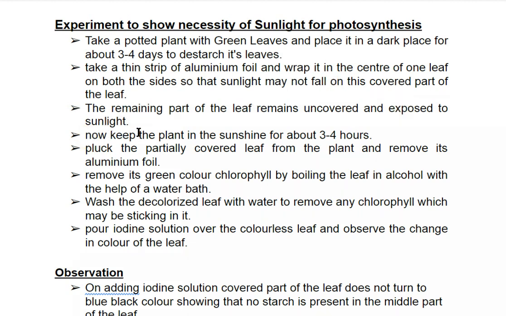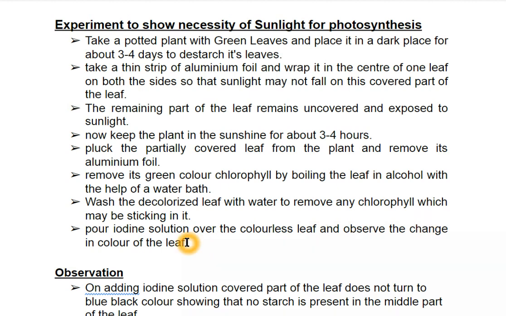Now keep the plant in the sunshine for about 3 to 4 hours. Next, pluck the partially covered leaf from the plant and remove its aluminum foil. Next, remove its green chlorophyll by boiling the leaf in alcohol with the help of a water bath. Then wash the decolorized leaf with water to remove any chlorophyll which may be sticking to it. Then pour iodine solution over the colorless leaf and observe the change in the color of the leaf.